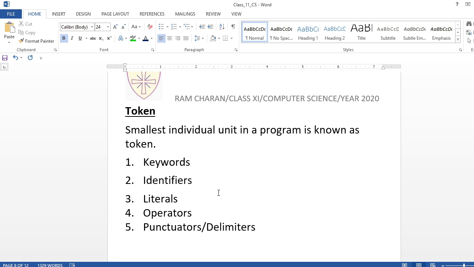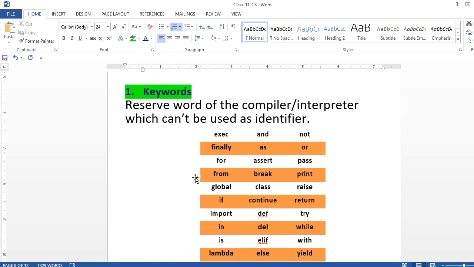What is a token? I already discussed it last time. In that, keyword, identifier, literals, operators and punctuators are there. One by one we are going to study them, and today I am going to show you some practical aspects also. I am also going to let you know the fundamentals of the Python shell, but before that, first see this keyword.